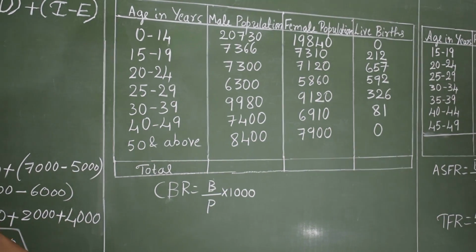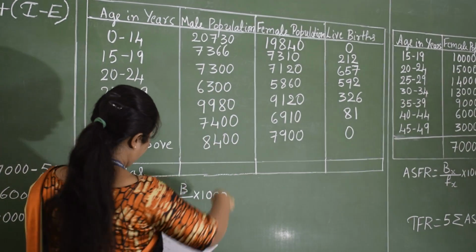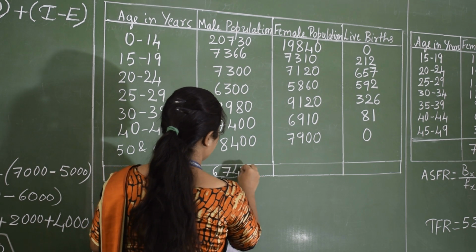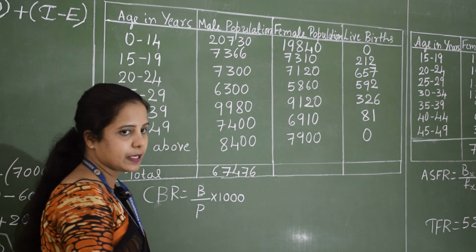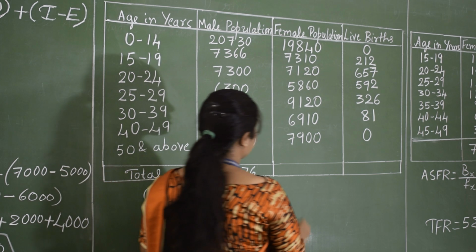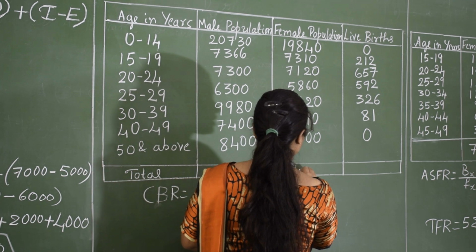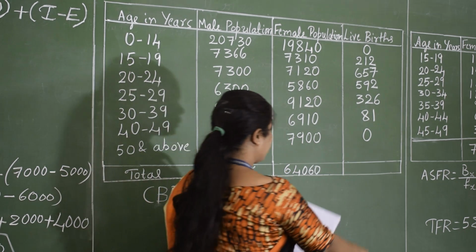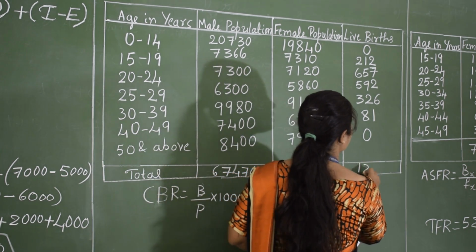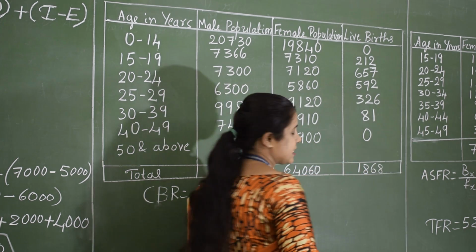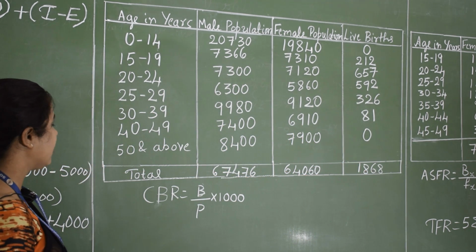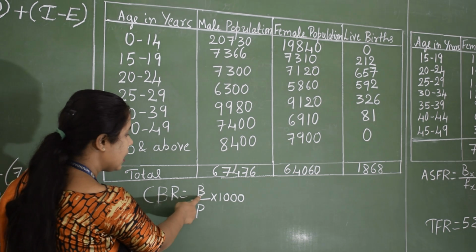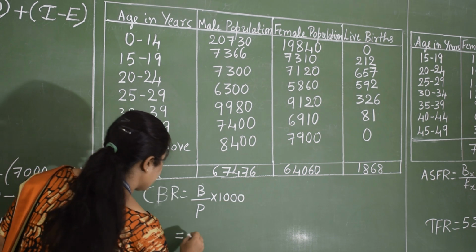Now let us find out the total of male population, which is 67,476, and total of female population, which is 64,060, and total live births 1,868.